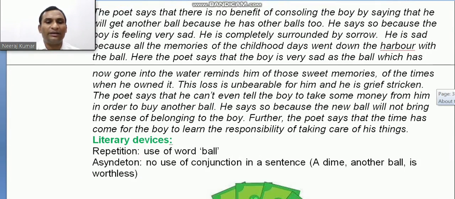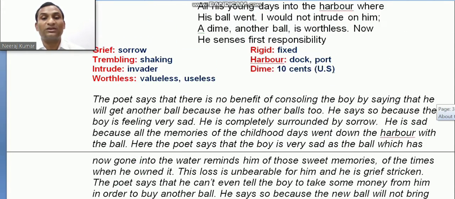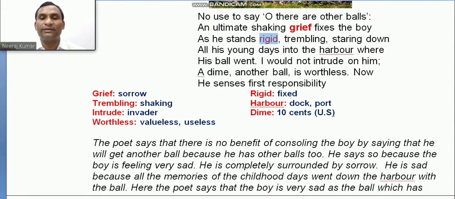This is again repetition, and there is a new one here: aside turn, aside turn. This is one. Assigned turn. So what is the use of an assigned turn? No use of conjunctions in a sentence. A dime, another ball is worthless. So no conjunction is used in a sentence, in one line, so what did we call that?